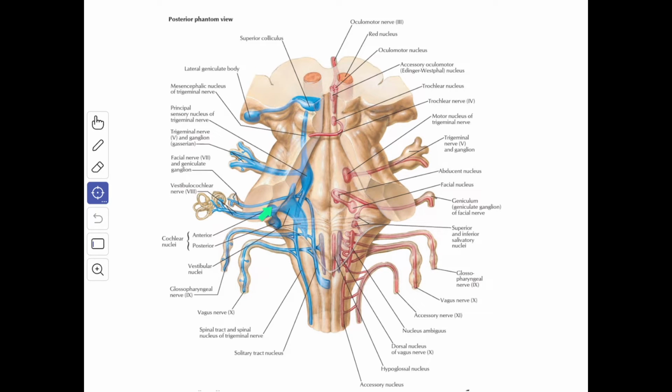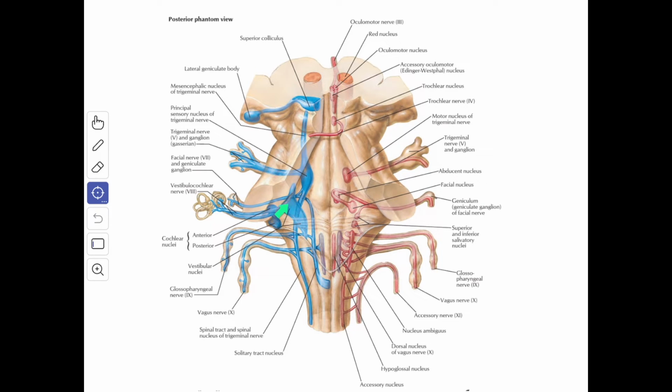Next we'll see about the special somatic afferent nuclei. First we'll see the cochlear nuclei. They are two in number, the dorsal and the ventral, and they are placed on the dorsal and ventral aspects of the inferior cerebellar peduncle in the upper part of the medulla oblongata. The cochlear nuclei contain the cell bodies of the second order sensory neurons in the auditory pathway. So we have seen the connections of the cochlear and the vestibular nuclei in the 8th cranial nerve.